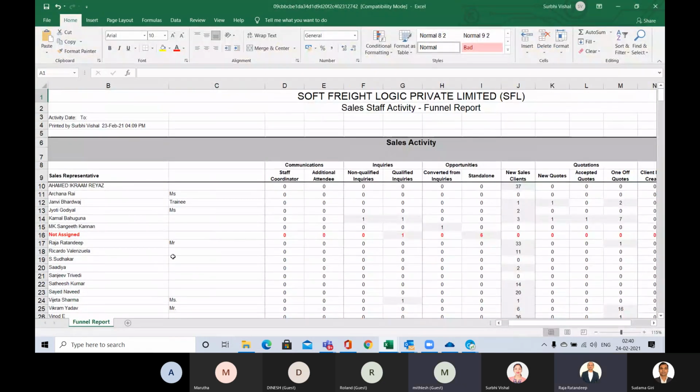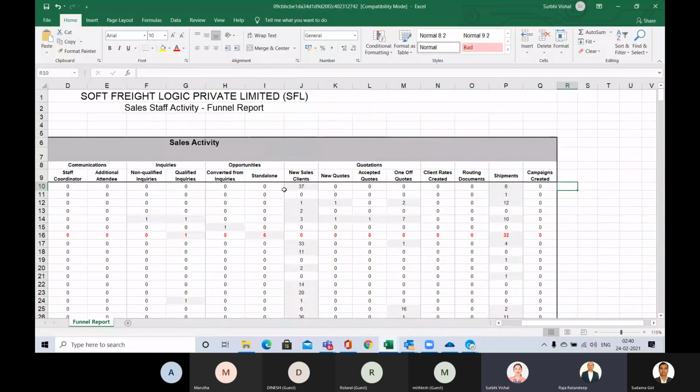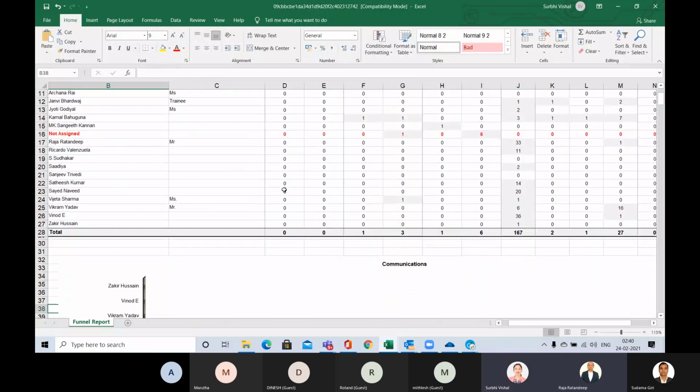So you can see the communication, inquiries, opportunities, quotations, how many quotations have been created. New sales clients: you can see how many new sales clients have been created by the salesperson. And then go further right. You can see the number of shipments, campaigns. Everything can be given in one go. And then you have the graphical representation down below.